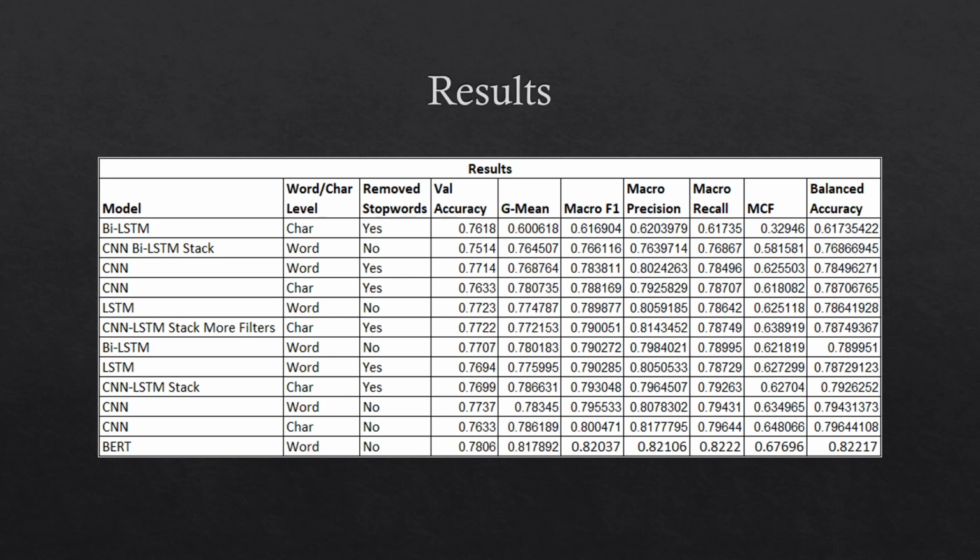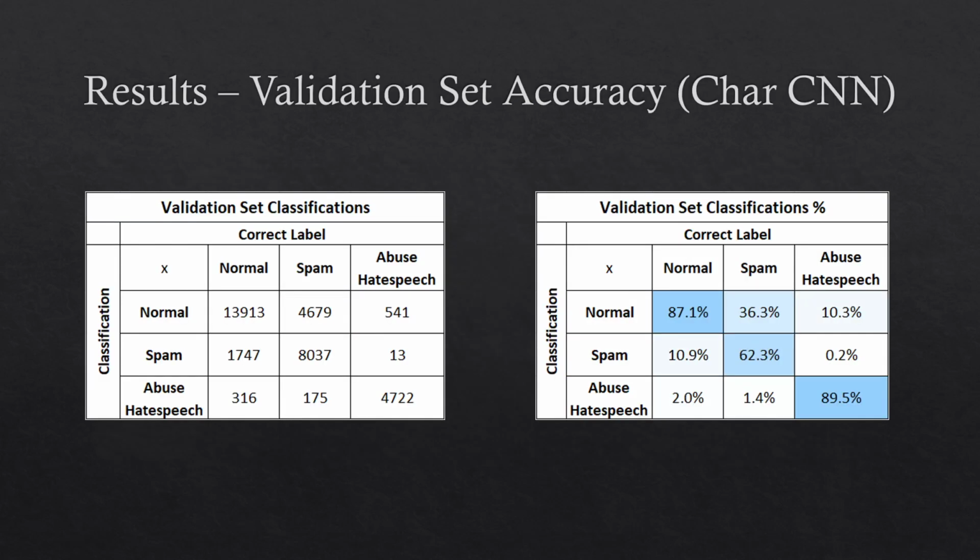So BERT performed the best with the highest macro F1 score, and second behind that was the character level CNN that kept the stop words in the dataset. Because BERT is such a large model and was so time consuming to train, we performed deeper analysis on the character level CNN. So here are the validation accuracies for the character level CNN.